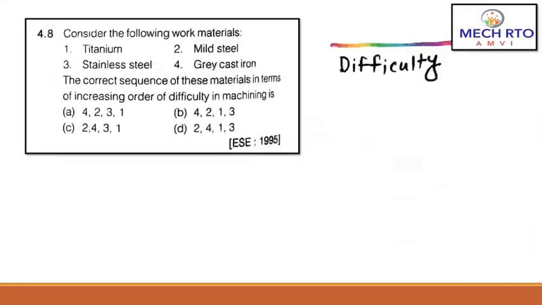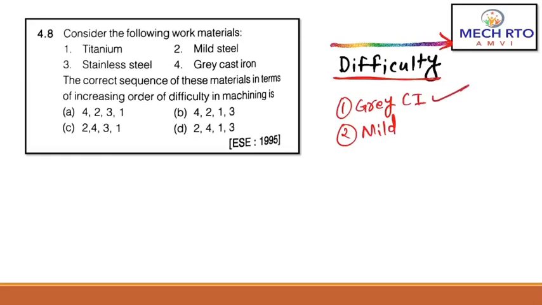Now the next question, consider the following work materials: titanium, mild steel, stainless steel, grey cast iron. The correct sequence of these materials in terms of increasing order of difficulty in machining is, right? So as you can see here, first will be your grey cast iron. Second is your mild steel.